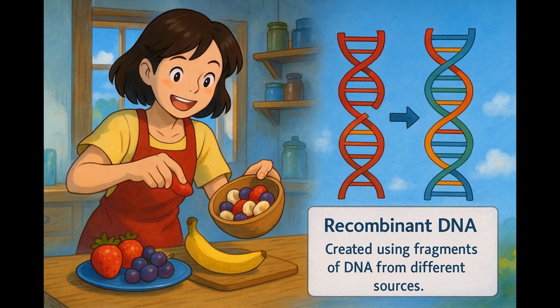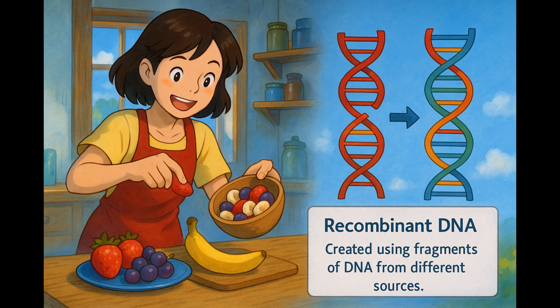Imagine you're trying to make the perfect fruit salad, but you only have a few strawberries, a banana, and some grapes. Just like combining different fruits to create a delicious new dish, recombinant DNA involves stitching together fragments of DNA from different sources to create a new genetic sequence.